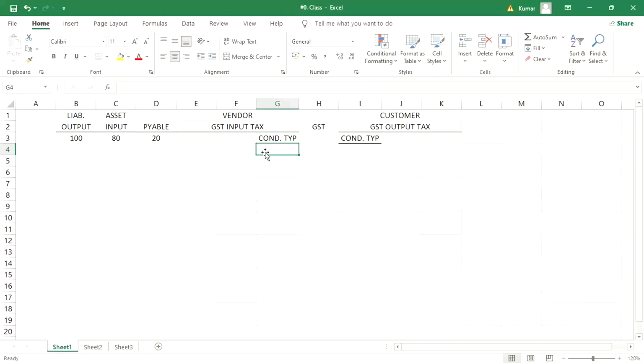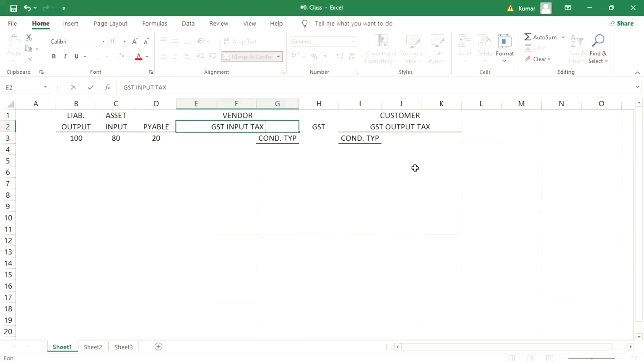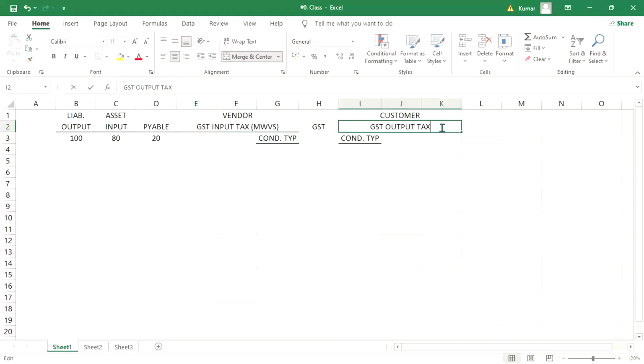From the FI side, what is happening? SAP has already delivered standard condition types for input. I think it is MWVS, and for output I think it is MWAS.